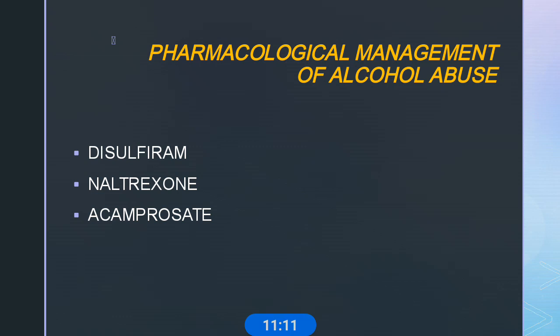Naltrexone is an opioid antagonist. It blocks the opioid receptors and decreases alcohol cravings, and is most effective in those with a genetic predisposition to alcohol dependence, but its use is limited by potential liver toxicity. Depot preparations of this are available. Another drug is acamprosate. It mainly modulates glutamate neurotransmission by acting at the central metabotropic glutamate receptors. This drug is generally well tolerated, but its effectiveness remains equal. It can also be combined with naltrexone.